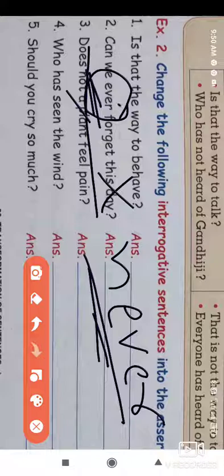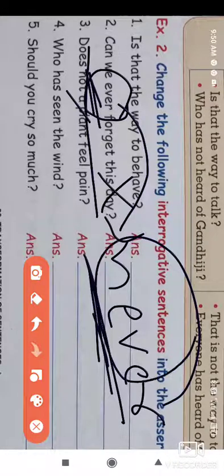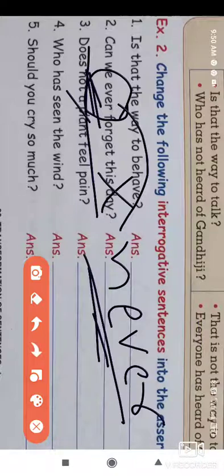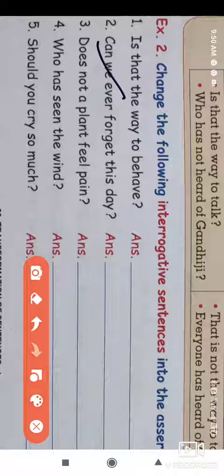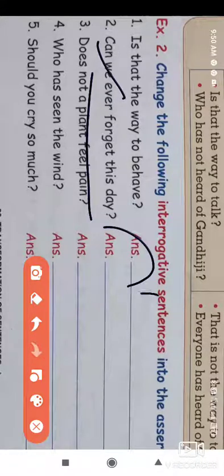So we use "never" in the sentence, because the interrogative sentence is affirmative, and while making it assertive we use a negative sentence.